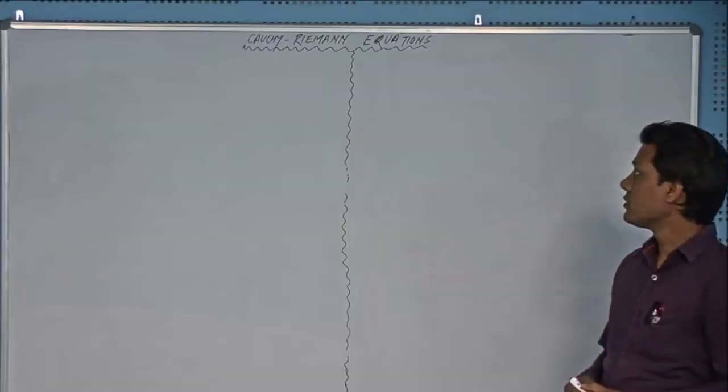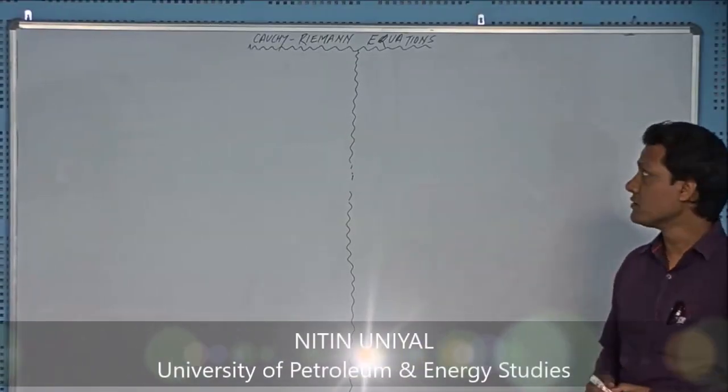Today we'll continue our topic Cauchy Riemann equations, as we have been discussing in our last video.